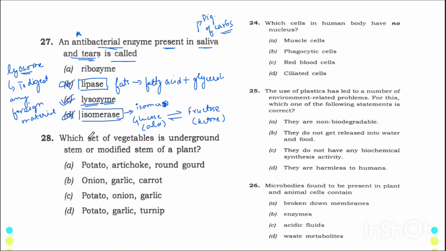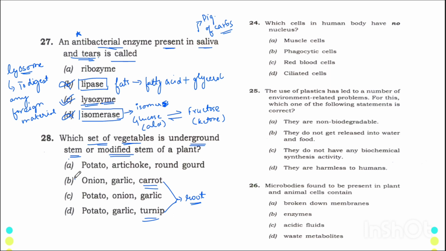Now let's move on to the second question. The second question asks which set of vegetables is an underground stem or modified stem? Now, nobody is expecting you, neither me nor the examiner, that you will remember every example, okay? But some examples that are in NCERT, you should know and remember, okay? One such example in NCERT is turnip and carrot. Both of them are modifications of root for the storage of food. So these two are root modifications. They have nothing to do with the stem.